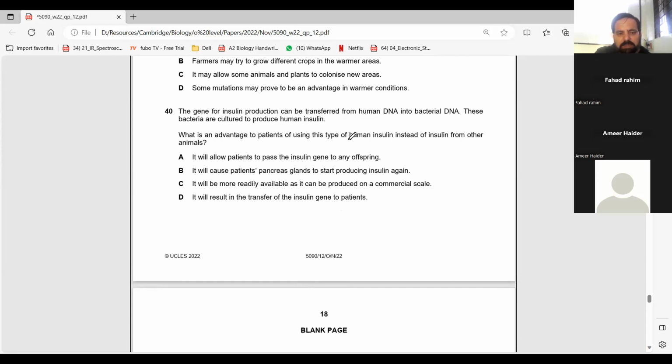Insulin gene, what is the advantage? It will be more readily available as it is produced on commercial scale. Earlier insulin was taken from pigs, which was less available and time consuming.